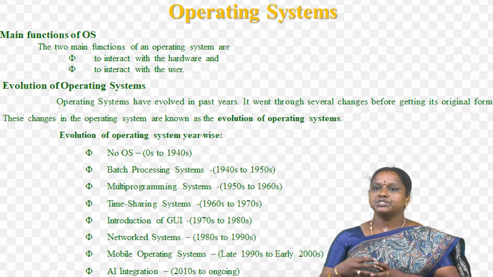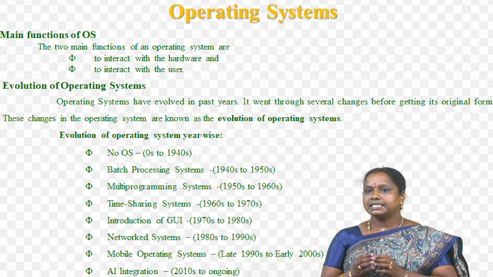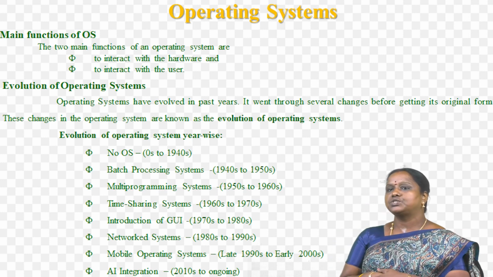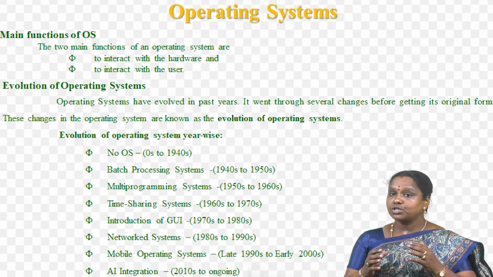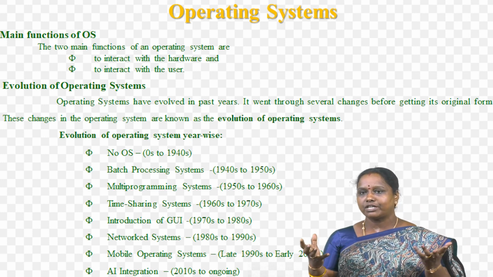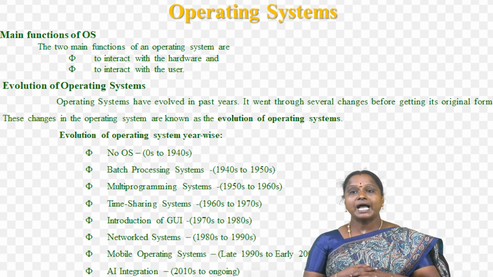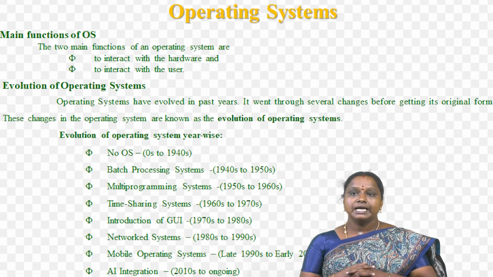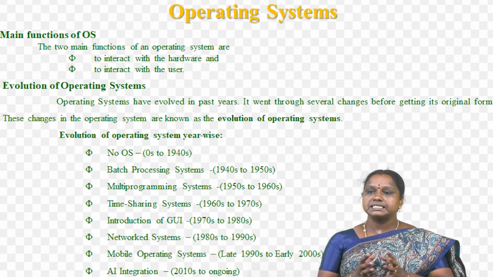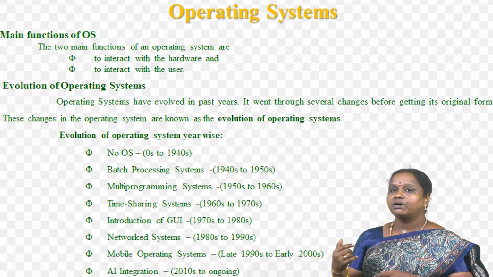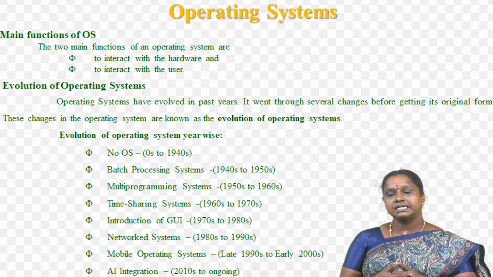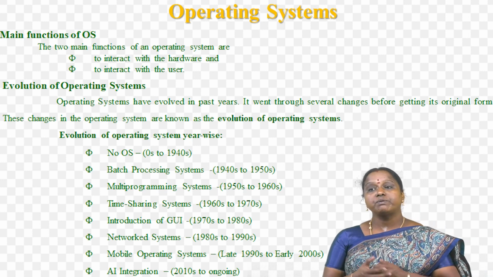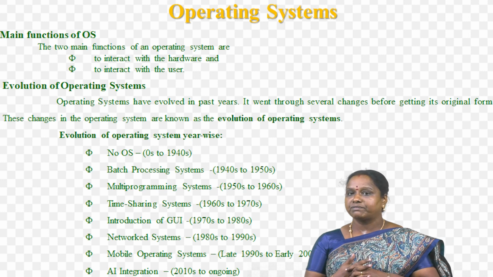The next type is the mobile operating system. In this period, late 1990s to early 2000s, the invention of smartphones created a big revolution in the software industry. To handle the operation of smartphones, a special type of operating system was developed. Some of them are iOS and Android, etc. These operating systems were optimized with time and became more powerful.